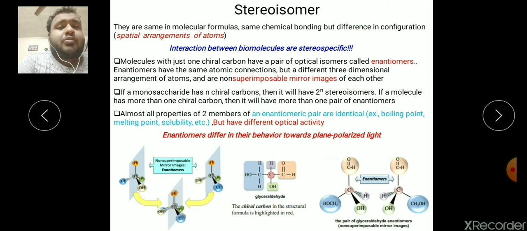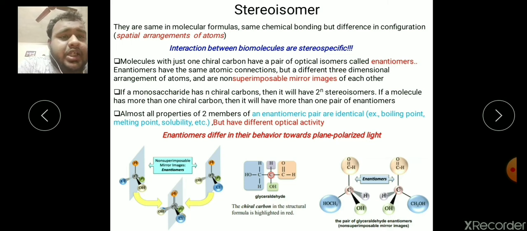Let's discuss what stereoisomers are. These are molecules with the same molecular formula but whose chemical bonding differs in terms of configuration due to their three-dimensional spatial arrangement. For stereoisomers, we will discuss two main terms: one is the enantiomer, the second is the diastereomer. Let's go to the enantiomeric aspect. These are molecules which are mirror images but cannot be superimposed on each other.